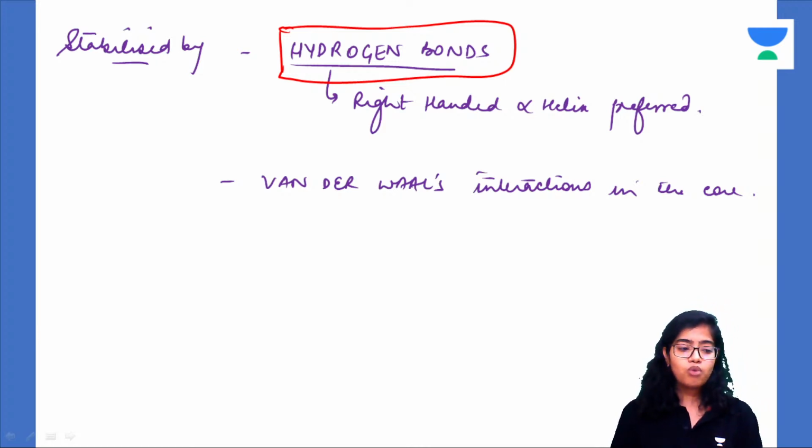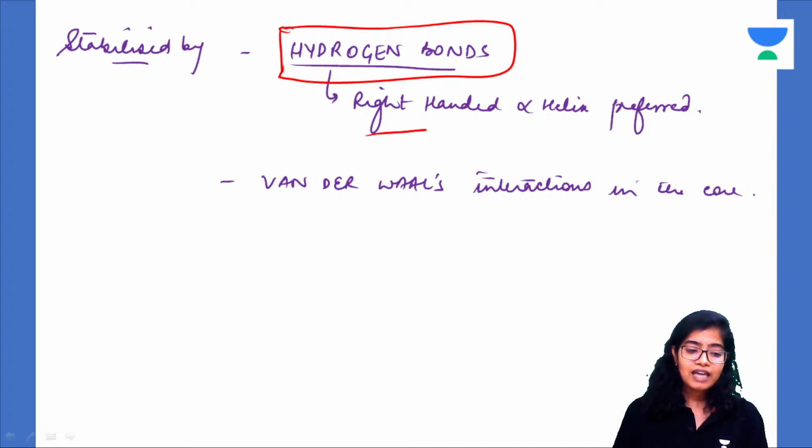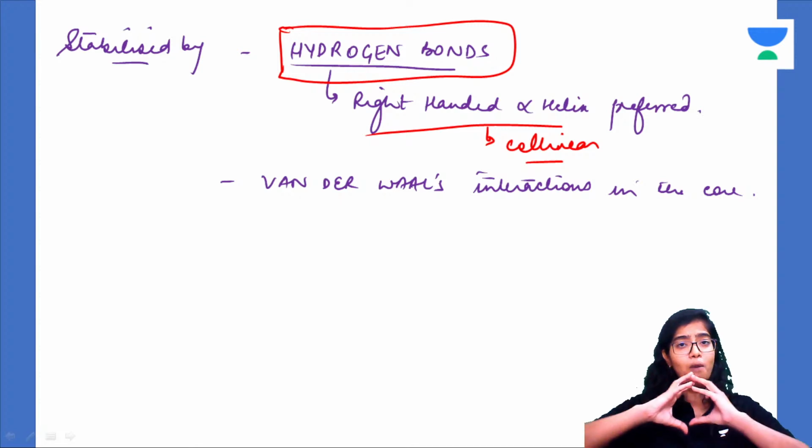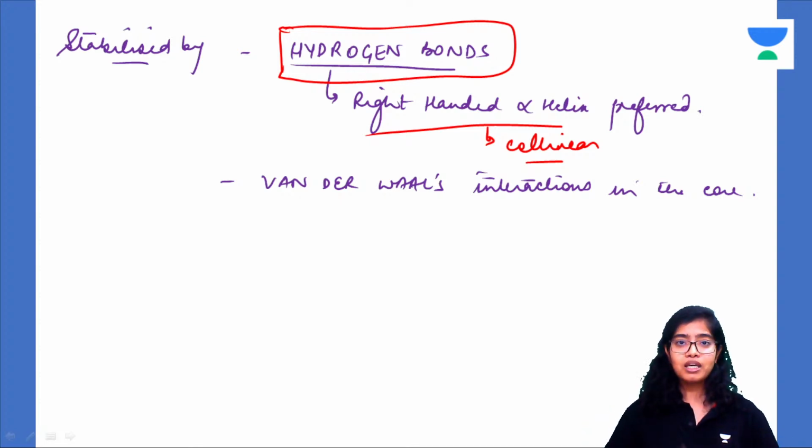These hydrogen bonds prefer right-handed alpha helix because there these hydrogen bonds are collinear. They don't have any bend. There are also van der Waals interactions present in the core of the helix, which tightly compact the helix.